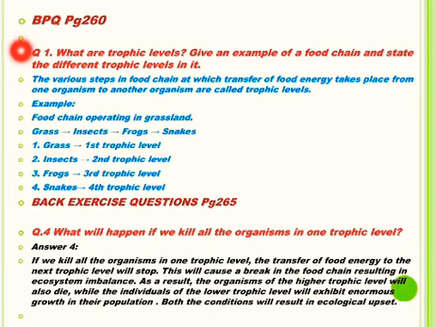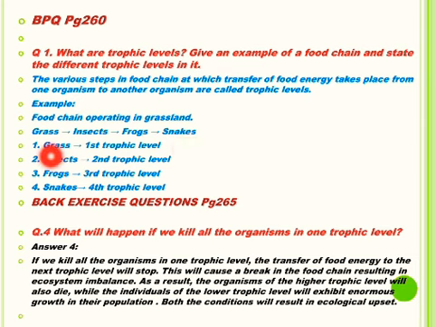Students, let's see one question given as blueprint question on page number 260 of your science textbook. What are trophic levels? Give an example of food chain and state the different trophic levels in it. The various steps in food chain at which transfer of food energy takes place from one organism to another organism are called trophic levels. See one example of food chain operating in grassland. It is a 4-step food chain: grass, insects, frogs, snakes.